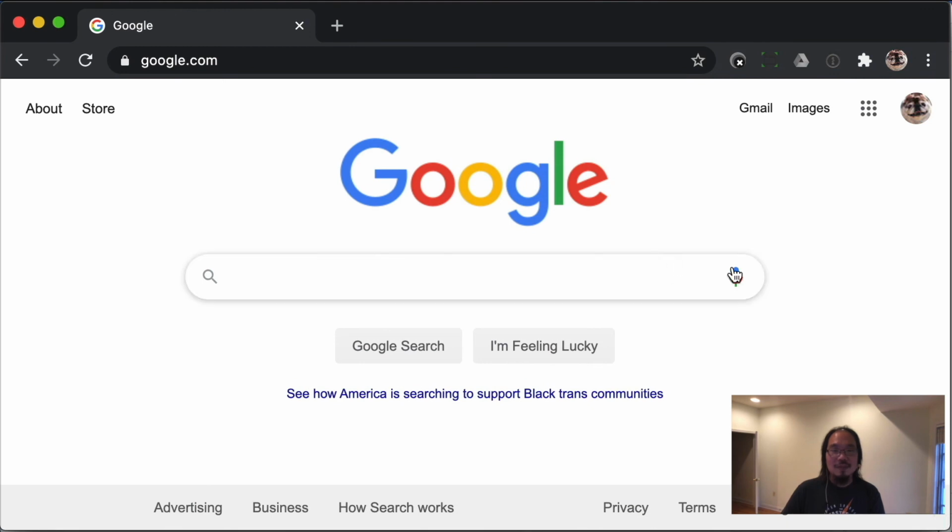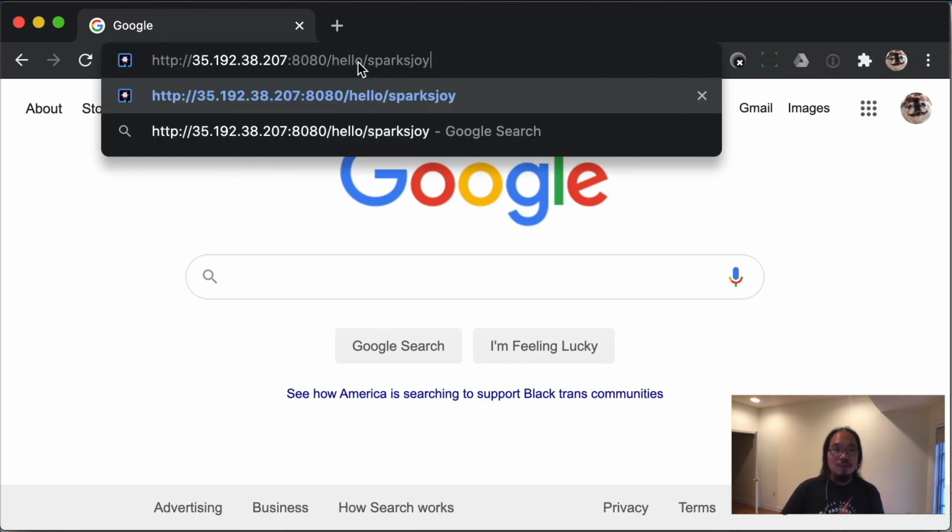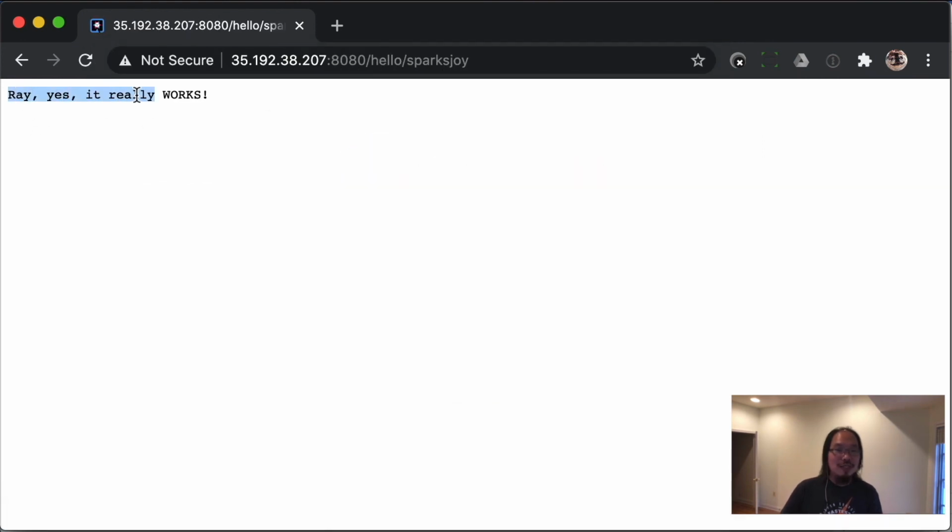Okay, so in the browser, I'm just going to go to the same URL, which is hello/sparksjoy, and yes, it definitely works. That is really, really cool that you can edit something locally and then automatically replace the application in the remote, speeding up your development loop cycle.